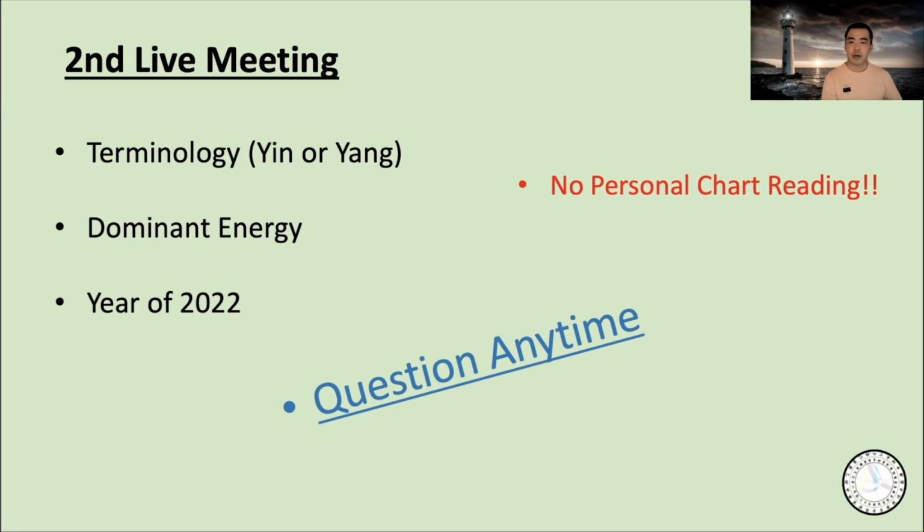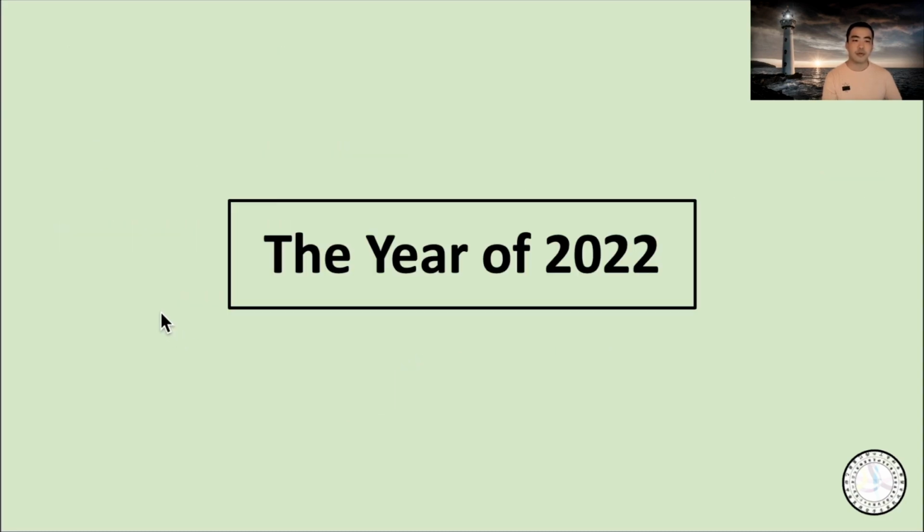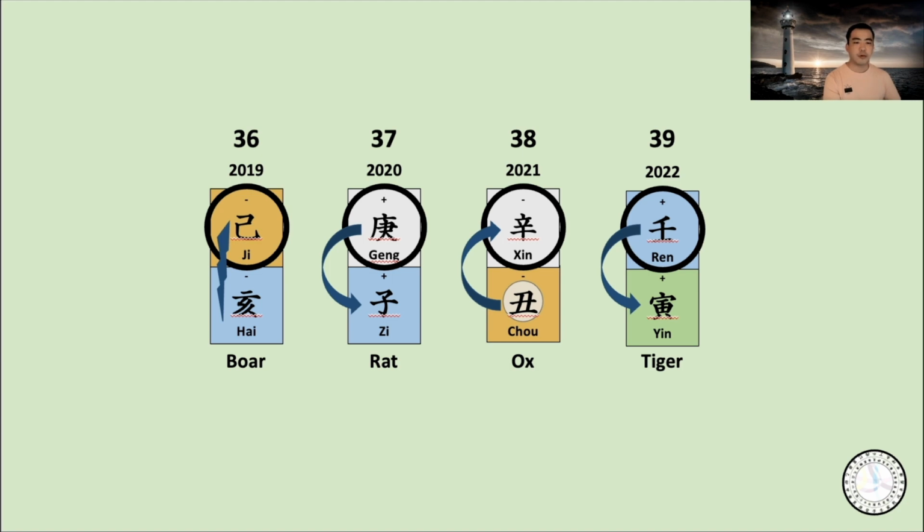And let's talk about the year of 2022. Any questions so far? Okay, let's get started about 2022. We talked about that a little bit before, last week. I'll just explain a little bit about the number here. Those numbers are the order of each pillar.